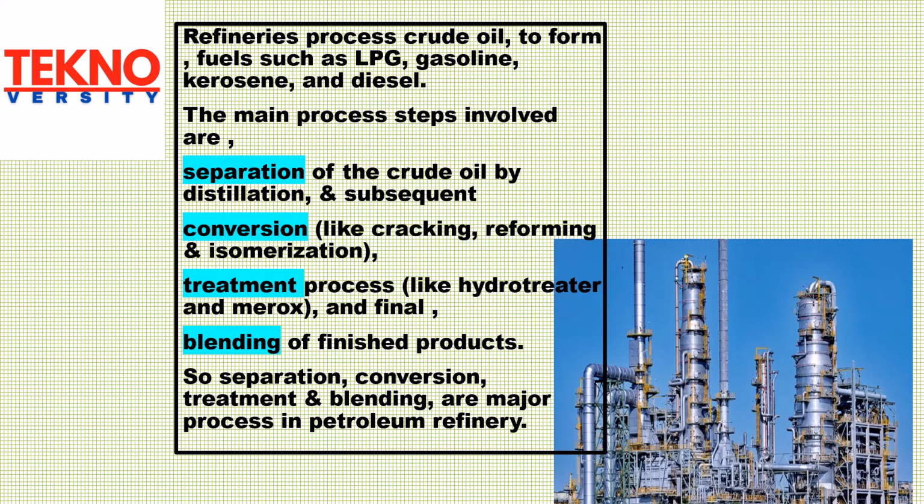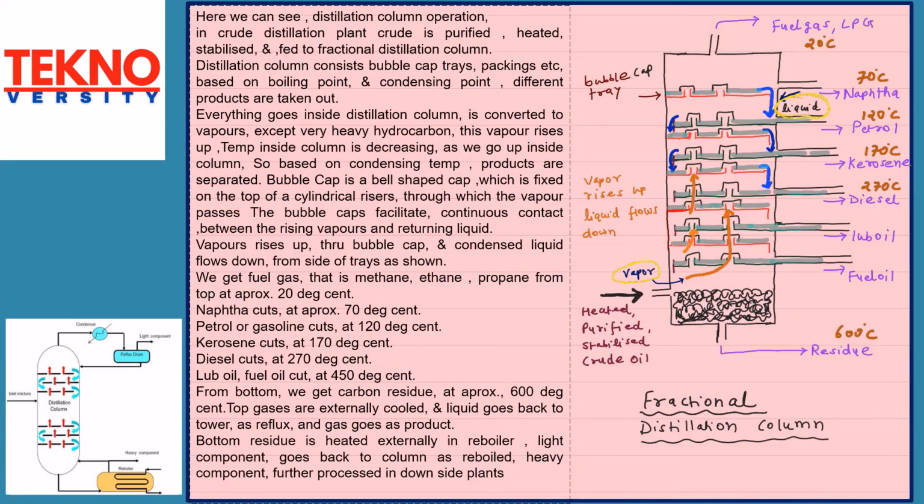Here we can see distillation column operation. In a crude distillation plant, crude is purified, heated, stabilized and fed to a fractional distillation column. The distillation column consists of bubble cap trays, packing, etc. Based on boiling point and condensing point, different products are taken out.